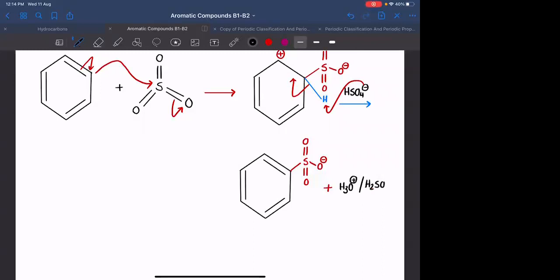It all depends ना कौन जाके अटैक करेगा उसको, हमारे हाथ में तो नहीं है. Either H2O, it can also act as a base because it has a lone pair on it, or it can HSO4 minus जो है सिस्टम के अंदर, it can also act as base. Clear है? Any doubt anyone?